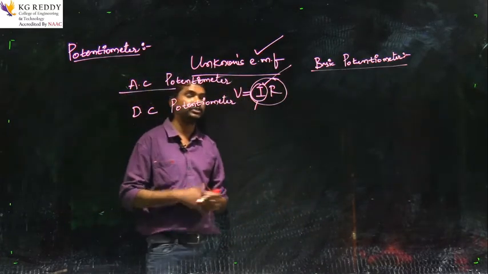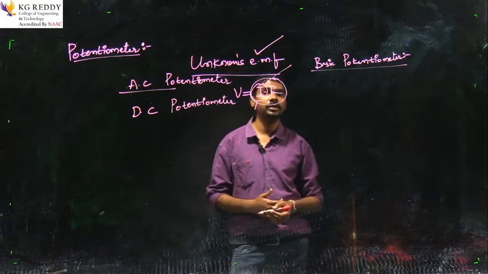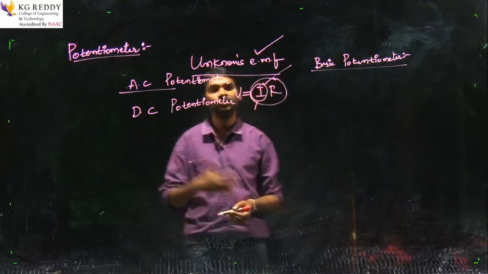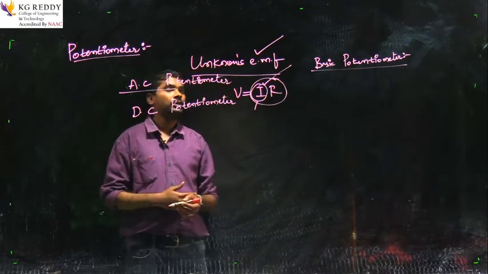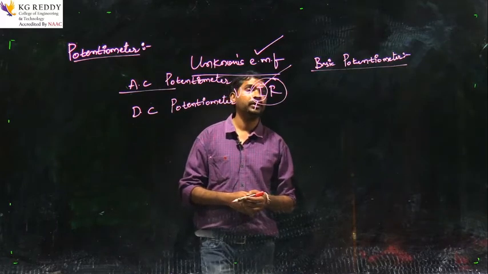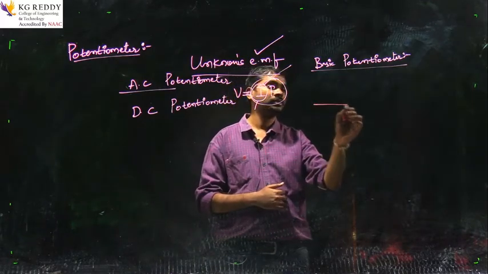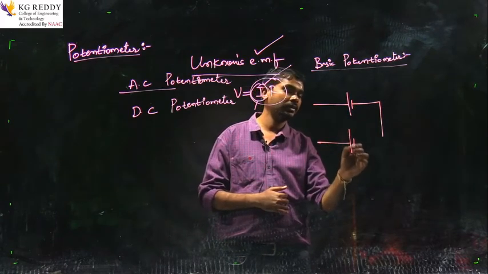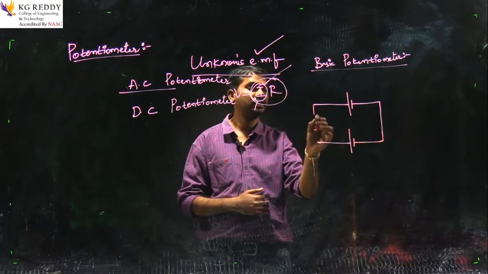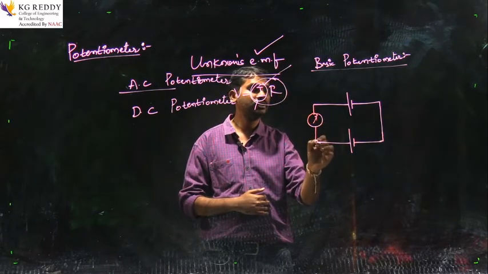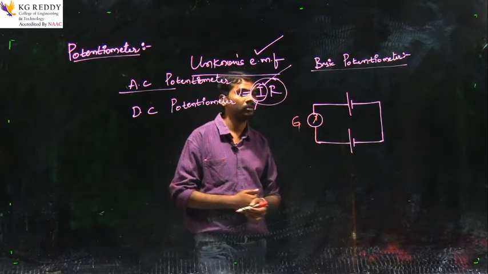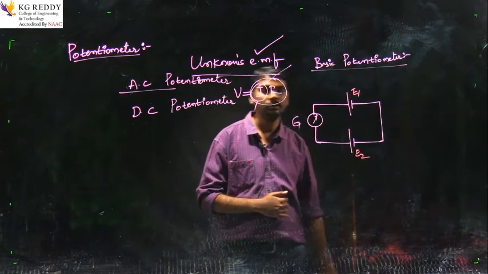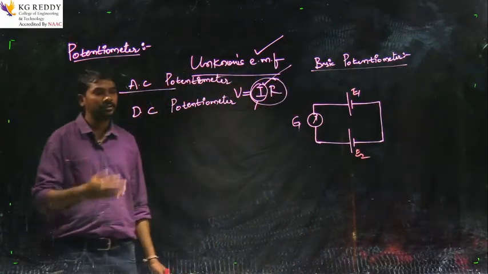Here what we have discussed is that we can measure the value of unknown EMFs and unknown currents. By means of drops we will be measuring the voltage, and by means of drops we will be measuring the value of current. What is the basic principle behind the potentiometer? We will see one circuit. Here is one battery, and here we are connecting one more battery, and here we are placing a galvanometer. I am indicating those batteries by E1 and E2.